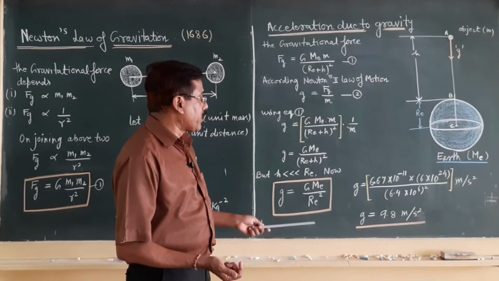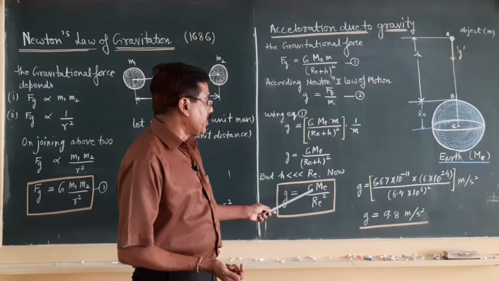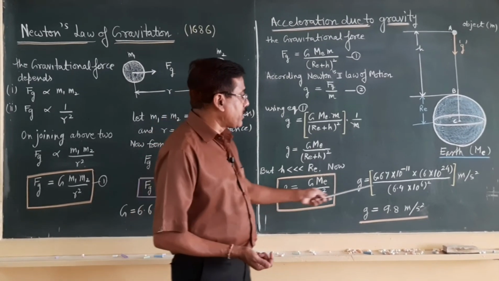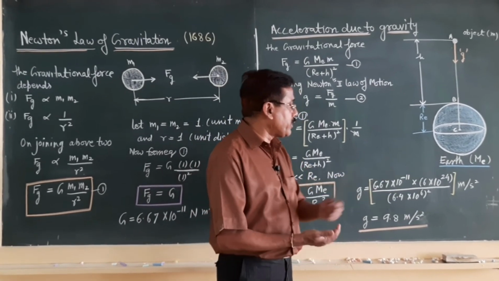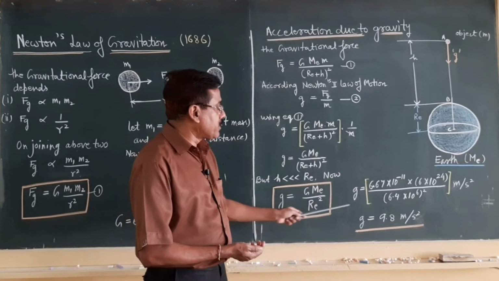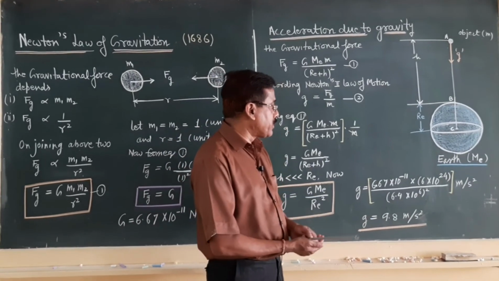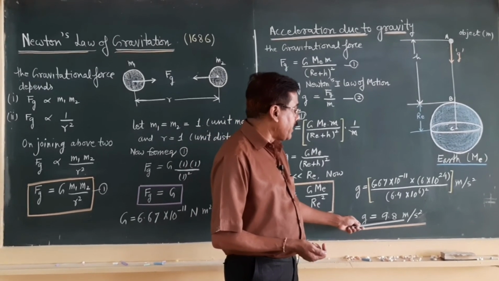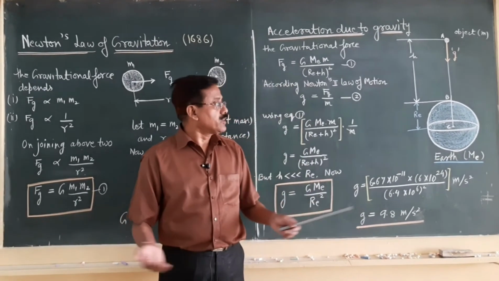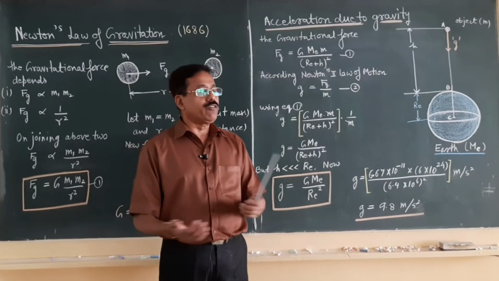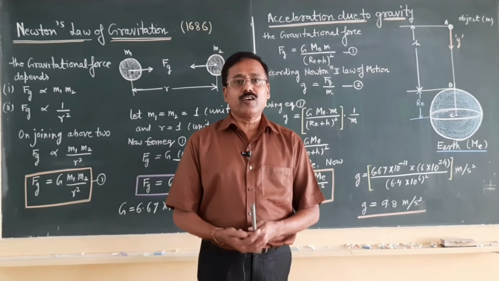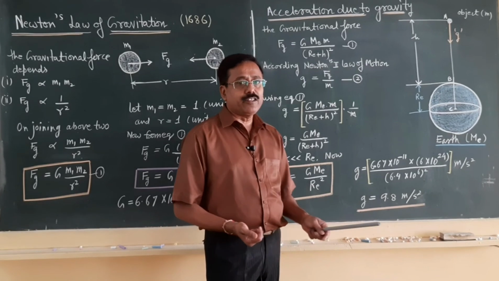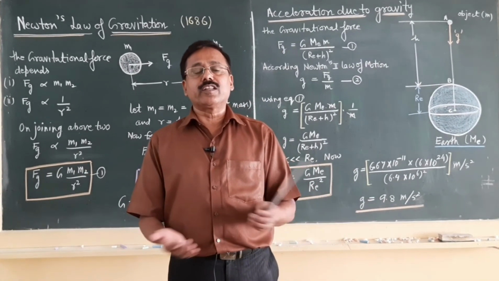Now if you put in the numerical values, because all the terms are constant, capital G is 6.67 into 10 power minus 11, as we know. Mass of the earth is of the order of 6 into 10 to power 24 kilogram. Radius of the earth is 6.4 into 10 to power 6 meter, and when you solve it, the acceleration due to gravity becomes 9.8 meter per second square. It means the acceleration due to the gravitational force exerted by earth on any object is of the order of 9.8 meter per second square, provided the object is near the earth surface.